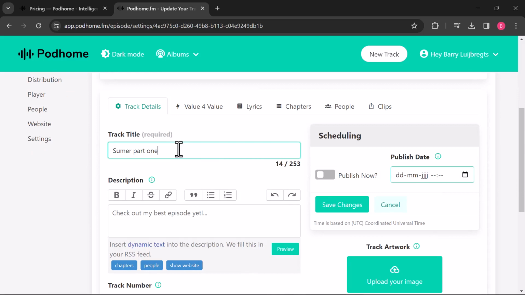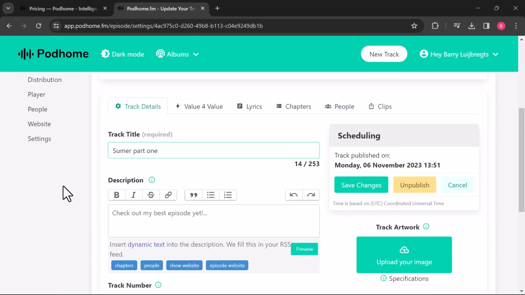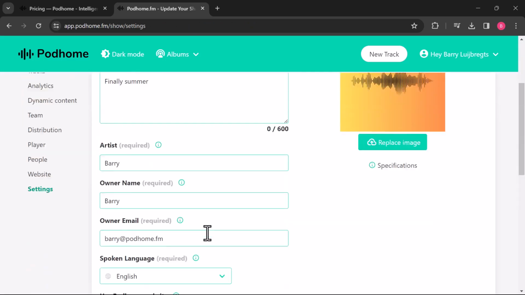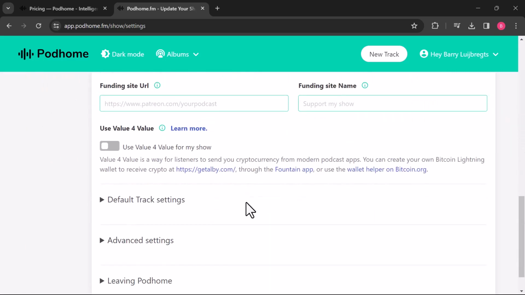And then I can give it a title. Like this. Excellent. So, I can fill out some more stuff like lyrics as well. I can configure the value for value information for this specific track. We'll do that for the show in a minute. And now let's just publish this thing right now. Okay, excellent. That will go live in a bit. So we have a show, we have a track. Now let's configure value for value so that we can receive pieces of value and interact with our listeners.